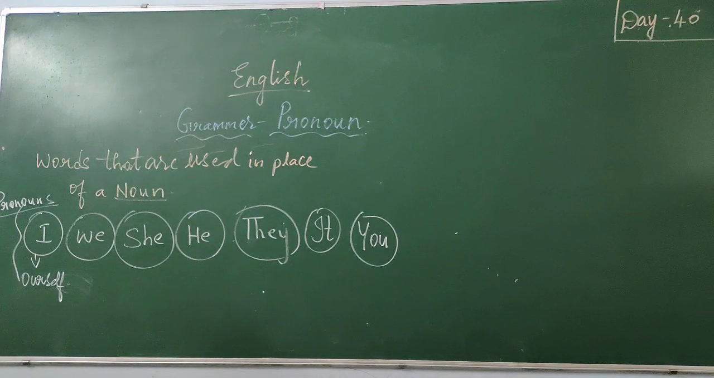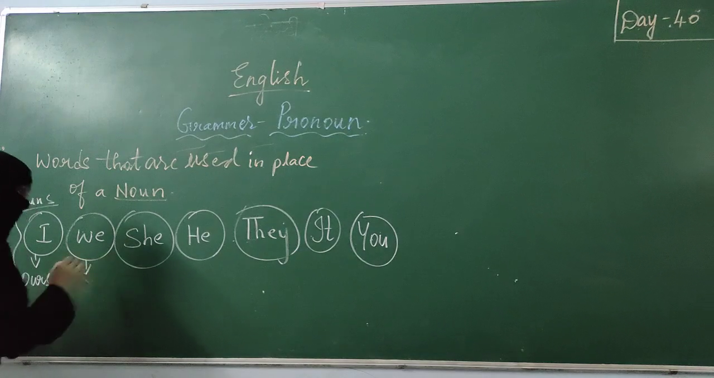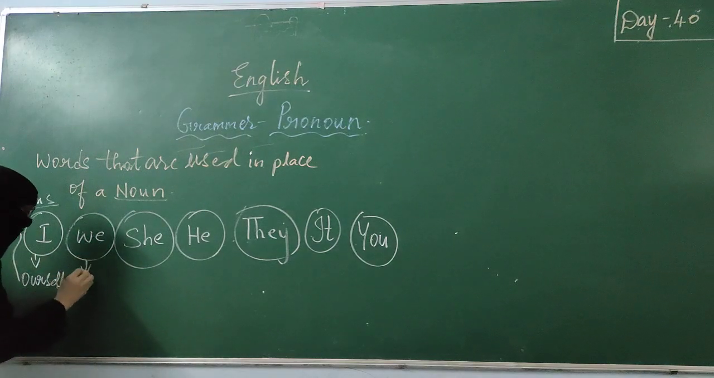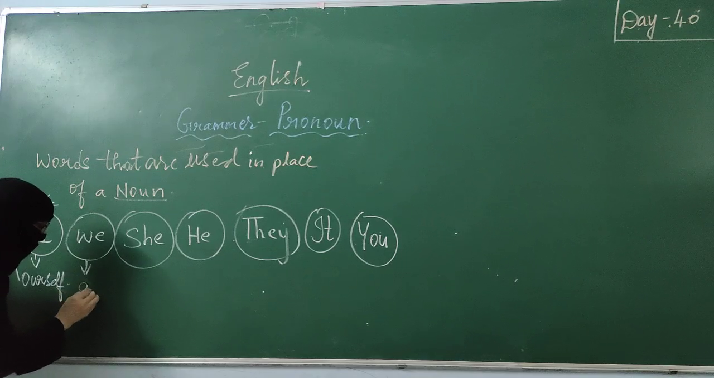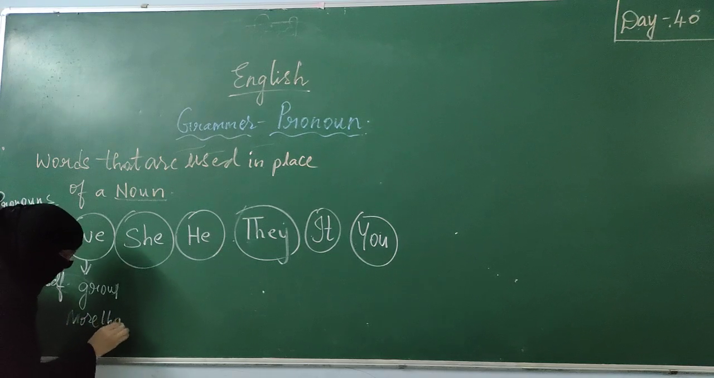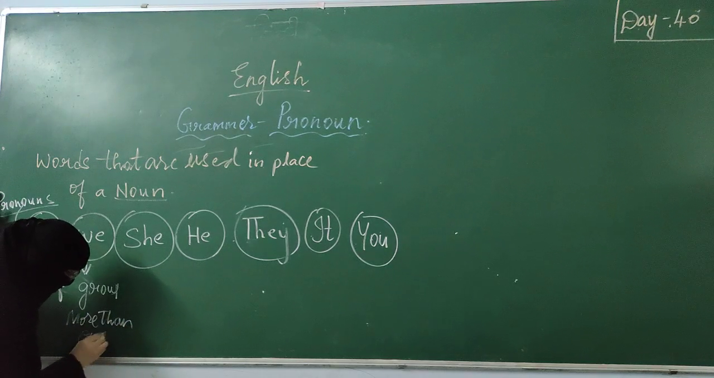Now coming to we. Suppose a group of people, or a group of my friends are sitting. So what do I say? We are going to a park. We. I use the word we when we are in a group, more than one, or when we are talking about more than one person.